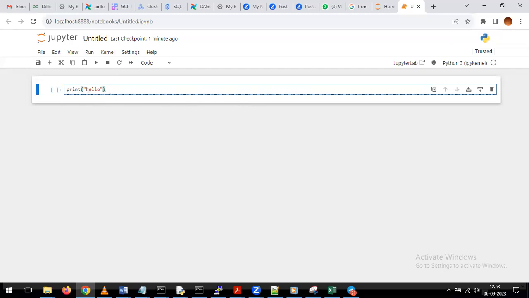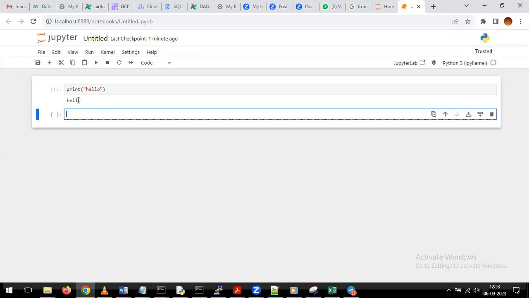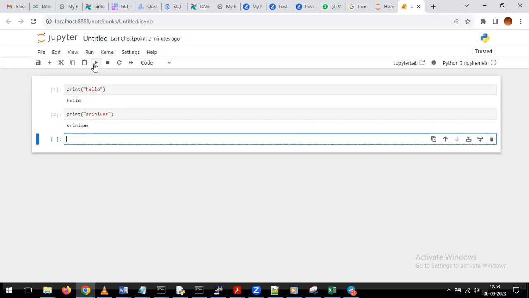In the cell, we write our commands. After that, if you want to run this command, we need to click on the run button. By clicking on the run button, we can run the cell. See, we are getting the output automatically. And if you want to run one more command, give it in the other cell as one more command. After that, click on the run button.